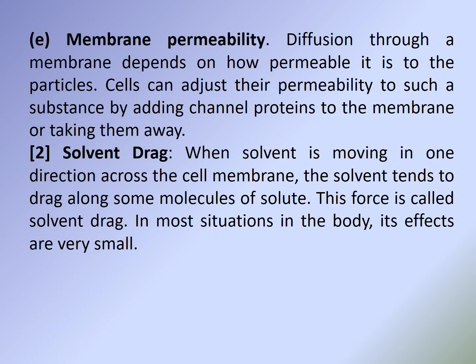E. Membrane permeability. Diffusion through a membrane depends on how permeable it is to the particles. Cells can adjust their permeability to such a substance by adding channel proteins to the membrane or taking them away. This means the cell creates these channel proteins according to its need for certain substances.